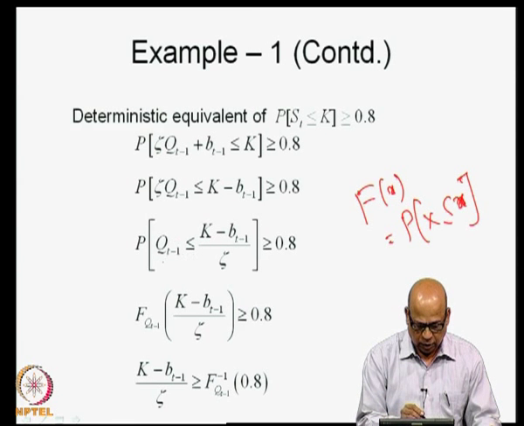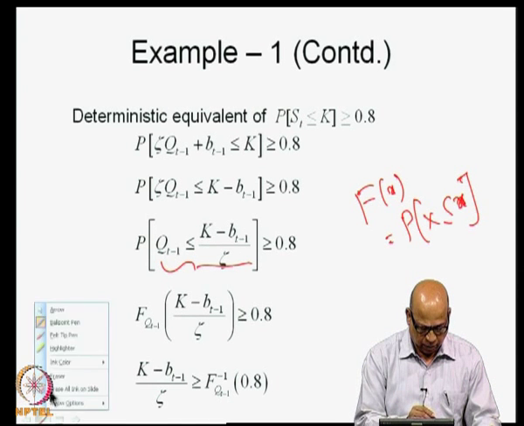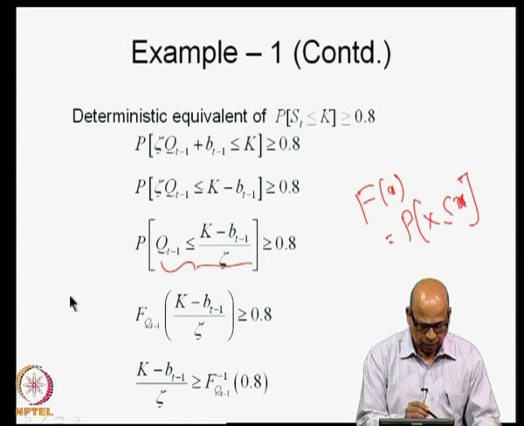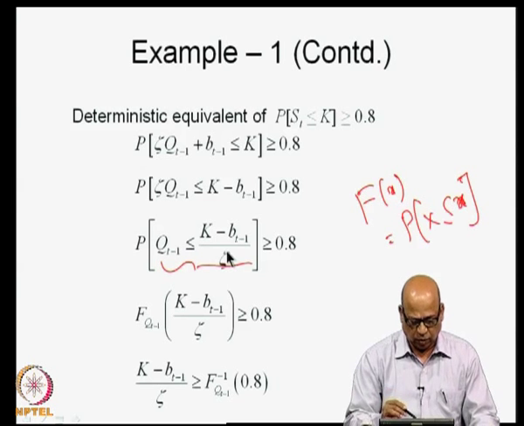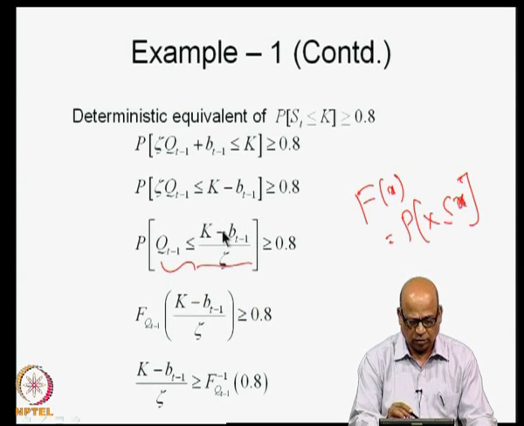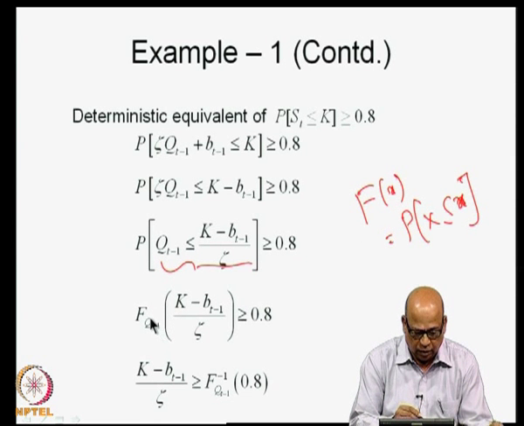So, this indicates the CDF associated with this value. Now, this value here is k minus BT minus 1 over zeta. K is deterministic, BT minus 1 is deterministic, zeta is a specified value, and therefore, this is a deterministic value. So, we will write this as f QT minus 1, indicating that we are talking about the distribution of QT minus 1, of k minus BT minus 1 over zeta greater than or equal to 0.8.